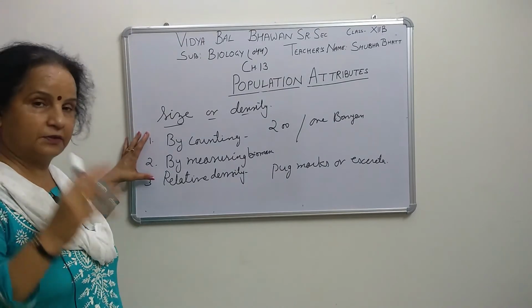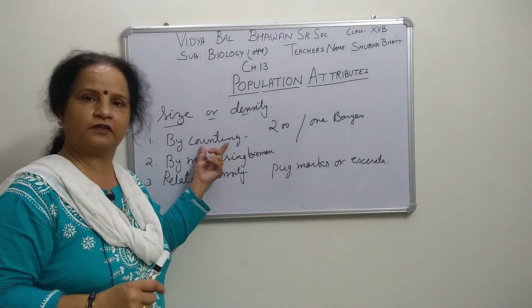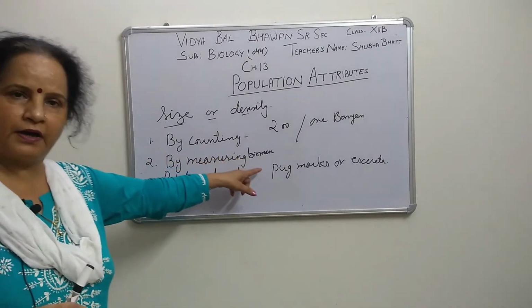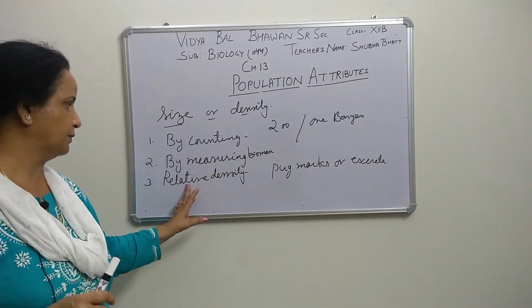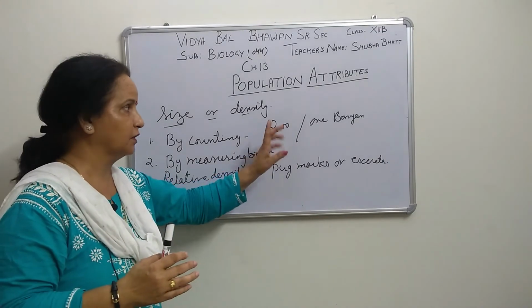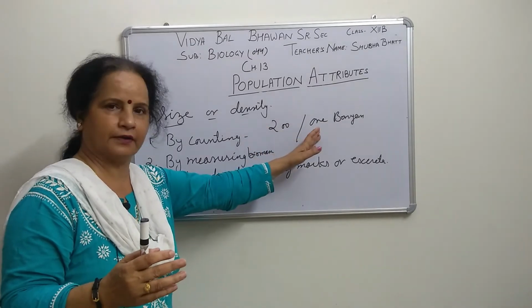So these are the 3 methods, which are very important, a 3 marks question. One is counting, the simple method, an approximate method. Second is measuring biomass, relative biomass, and the third is relative density. Here we are considering only relative biomass, meaning the biomass of this and this, and then we can compare, right?